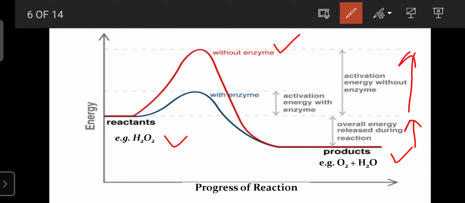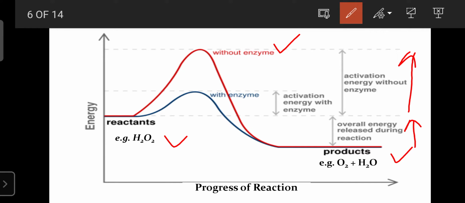So that's why enzymes can accelerate the rate of reaction, and whatever energy is required is also less, and even the time required for the formation of the product is less. So that is the role of enzymes in the various catabolic reactions.